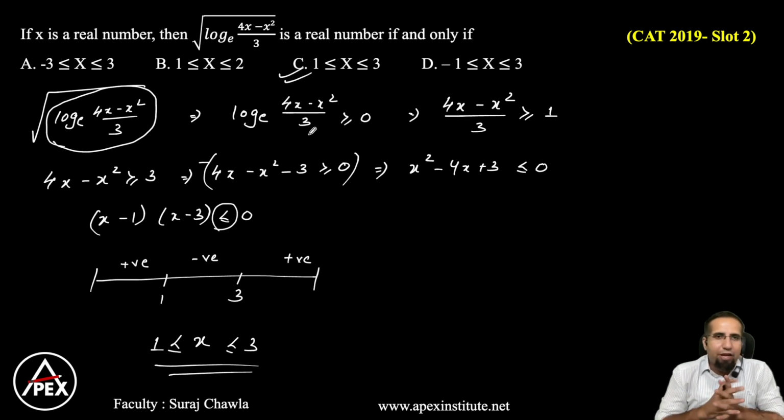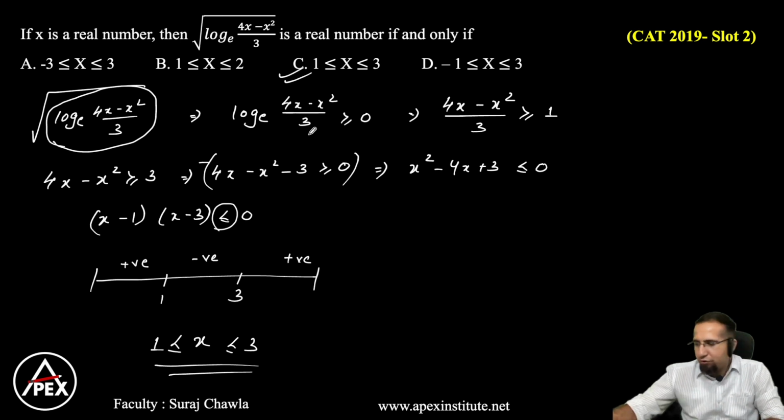Clear, guys? So again, a very simple question, not a very difficult one. The only thing we need to understand is that if the expression under the root has to be a real number, then the value under the root should always be greater than or equal to 0. And the base is always greater than or equal to 1. So base to the power 0 is always 1, and that is how we get our required answer.